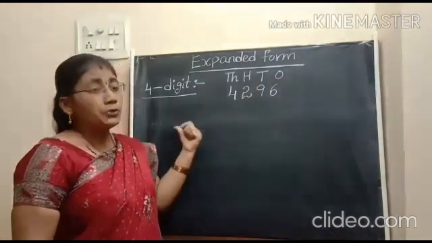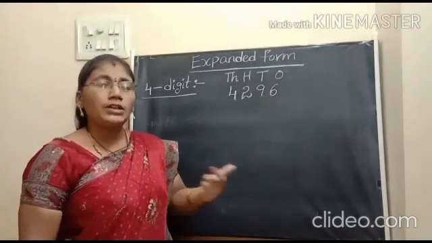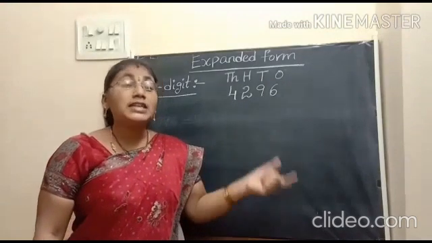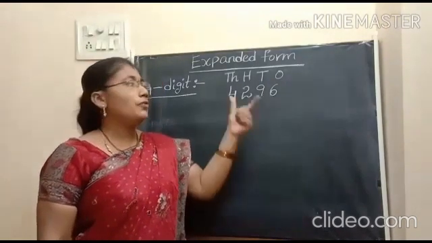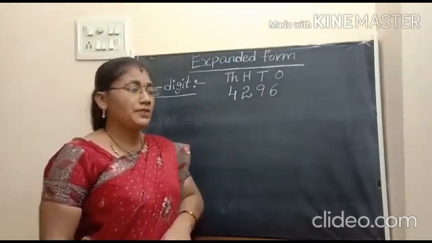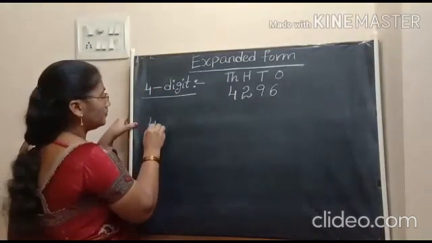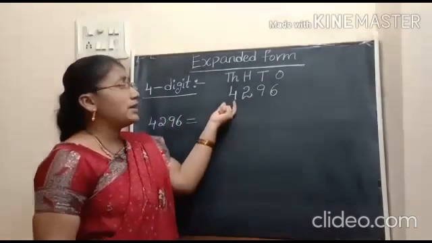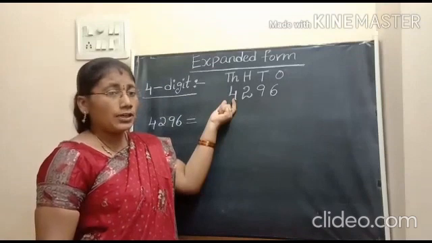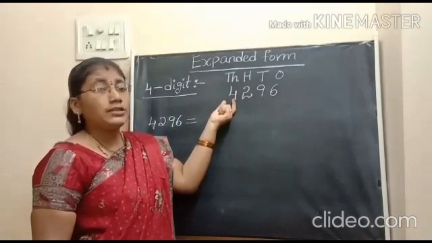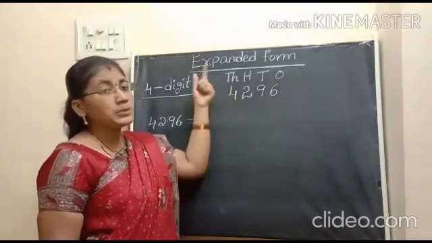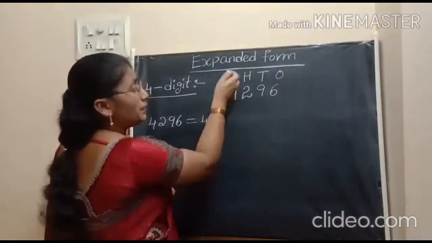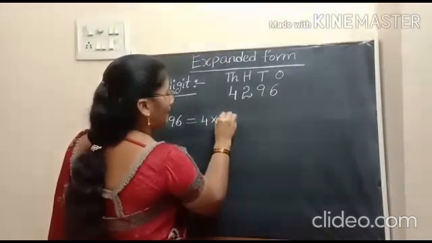Now, we have to write expanded form. What is an expanded form? Expanded form of a number is the sum of the place values of its digits. Okay? Now, I am taking place values of these digits. What is the place value of 4? Already we know that. Place value means face value into its place. What is the face value? 4. Its place is thousands.